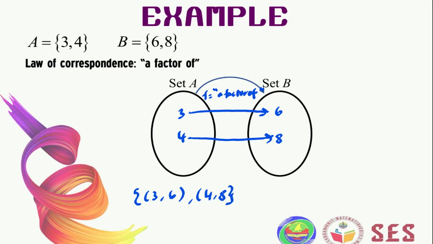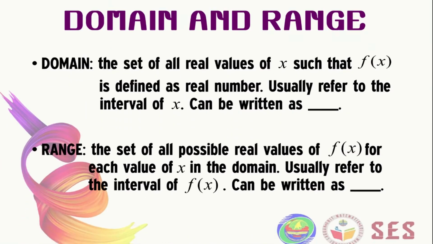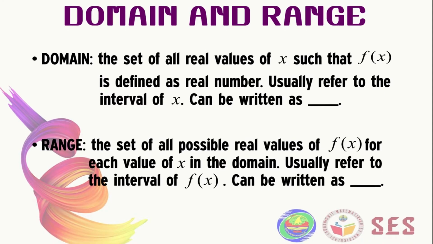Let us move to the definition of domain and range. Domain is the set of all real values of x such that f(x) is defined as a real number. Usually we refer to the interval of x, and it can be written as the domain of f, like this, Df.